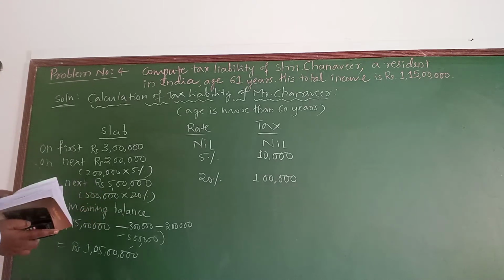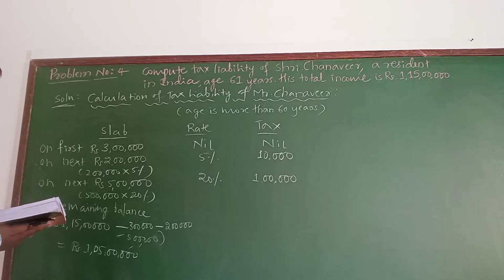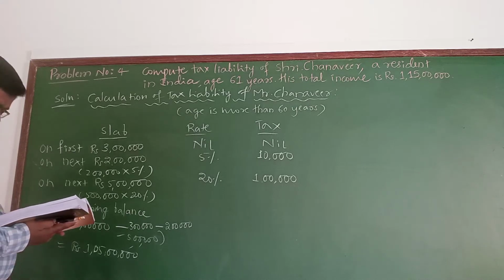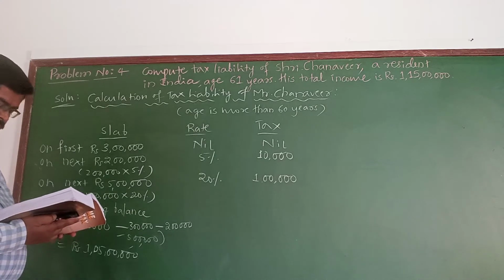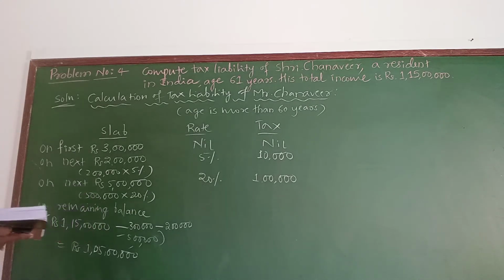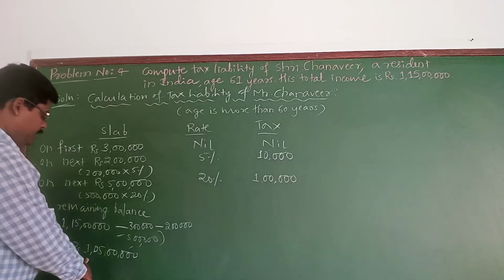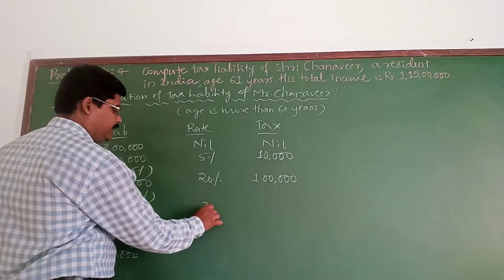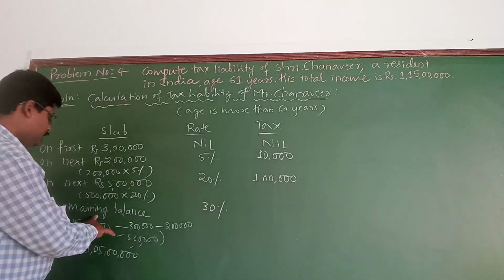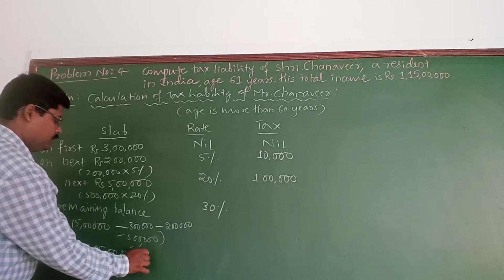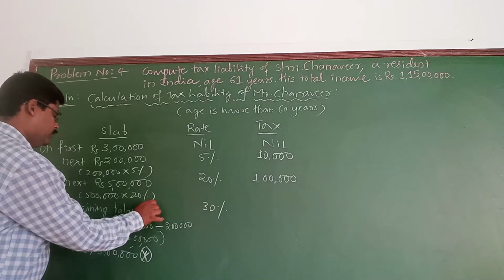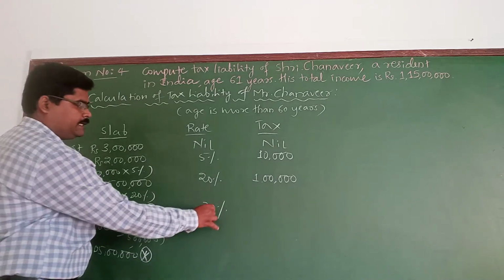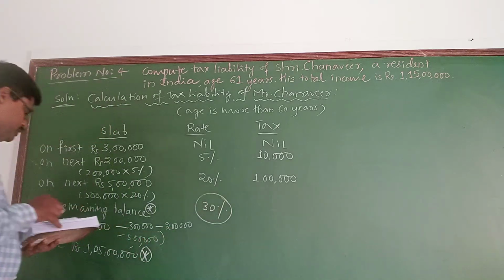So this remaining 1 crore 5 lakhs is going to be taxed at the rate of 30%.